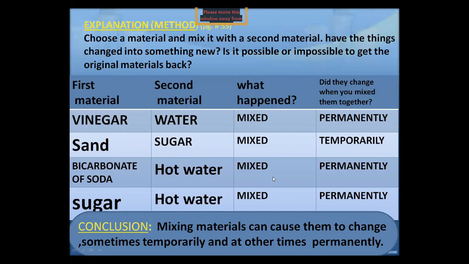Sugar water we can separate easily. Bicarbonate, if we mix it with hot water, will mix permanently. We cannot return it easily. And sugar and hot water will also mix permanently.